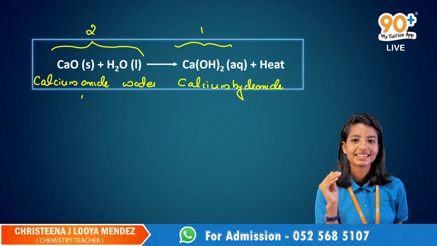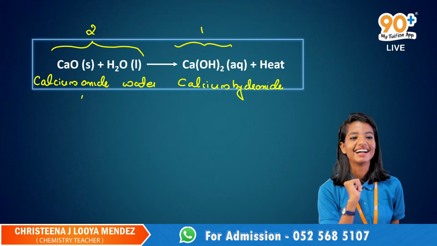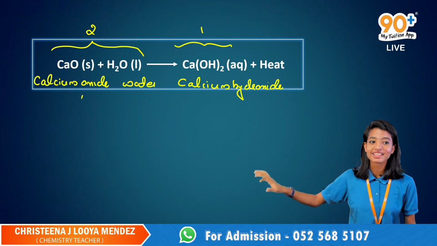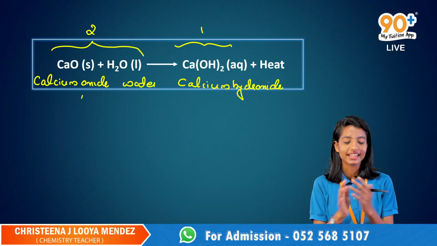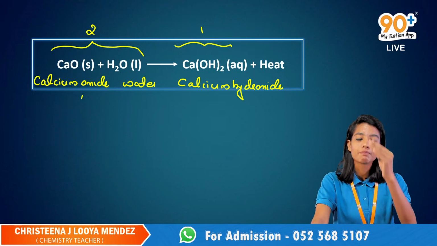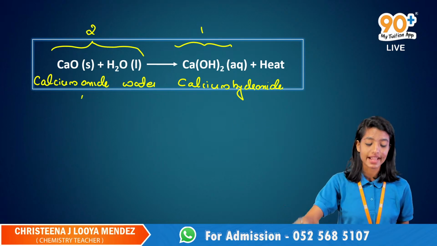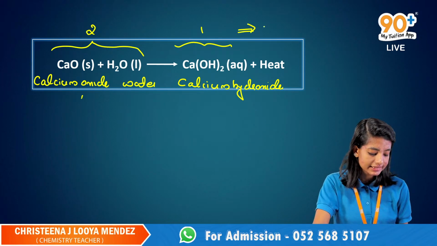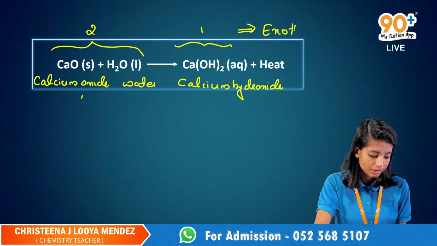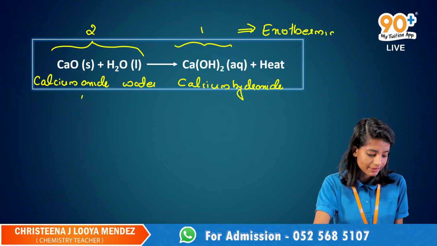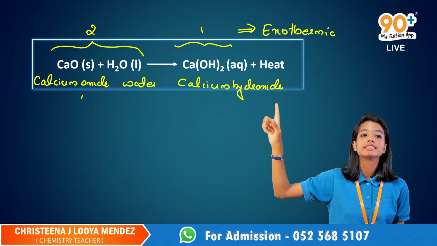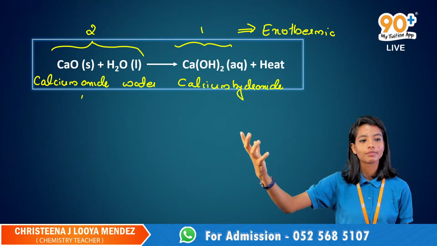We can either put it above the arrow or along with the reactants. Very good. Reactants or above the arrow mark. So here the heat energy is there in the product side, so it is again called an exothermic reaction. So either it's a combination reaction or exothermic reaction.